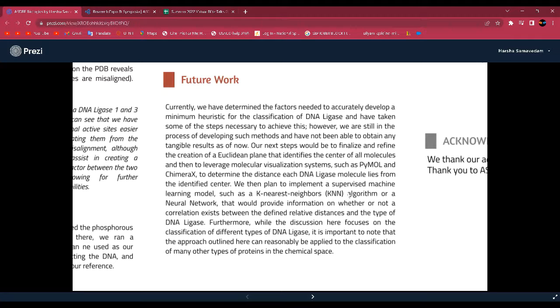Most of our work so far has focused on classifying different types of DNA ligases, but this approach can then be used to apply and classify other types of proteins in the chemical space.